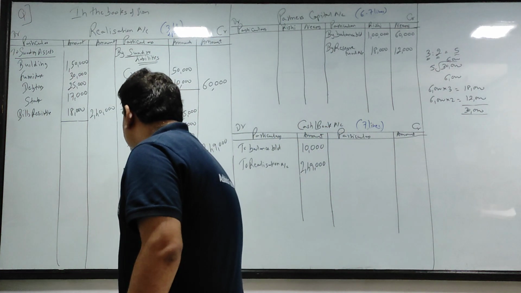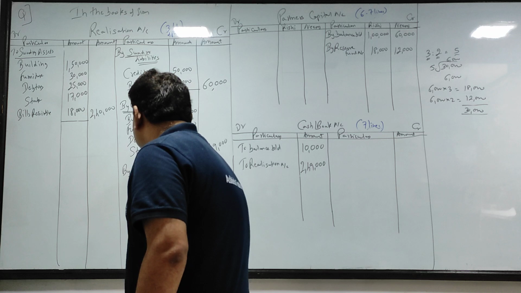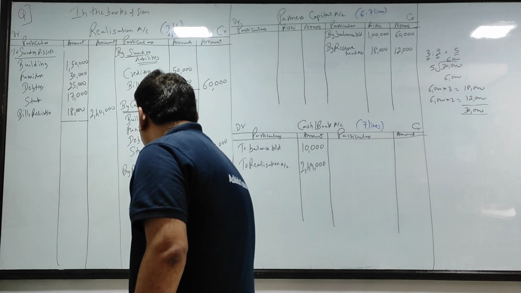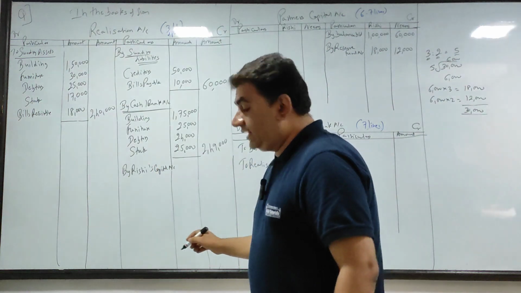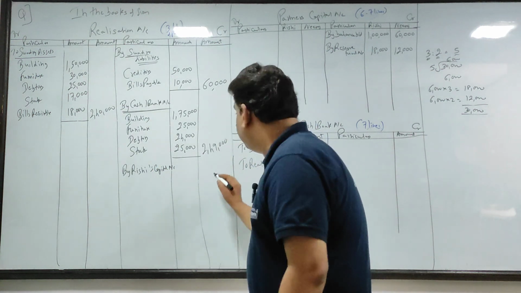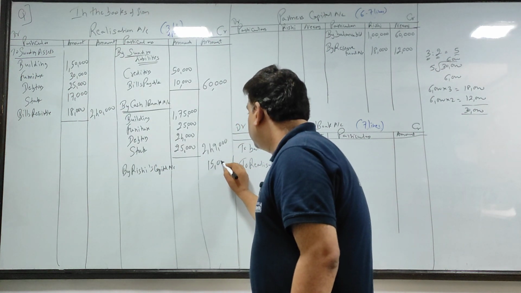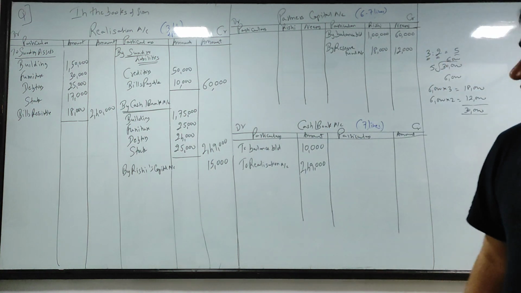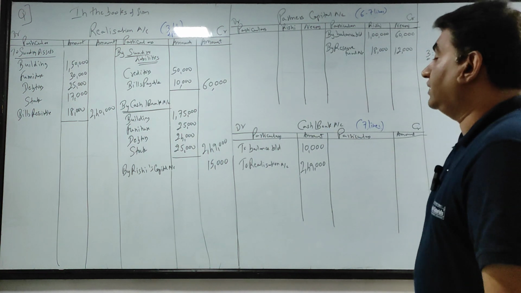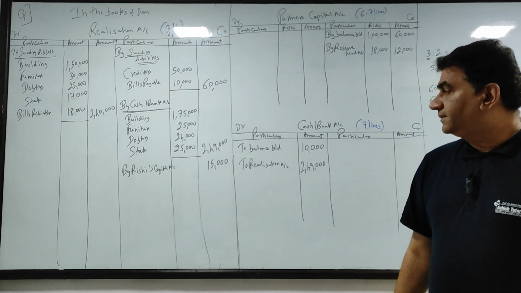Rishi. So what you will do here is, by Rishi's capital account. For how much is he taking it? 15,000. By Rishi's capital account, 15,000.